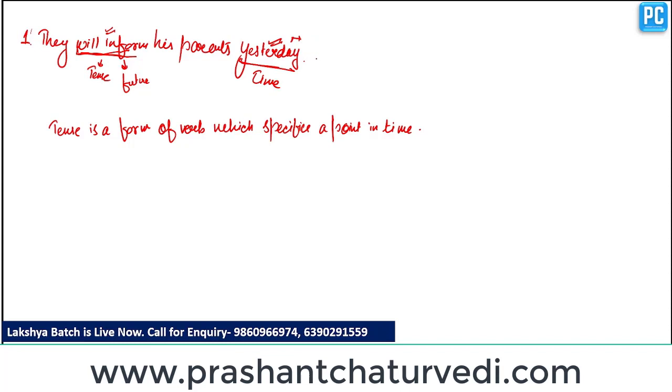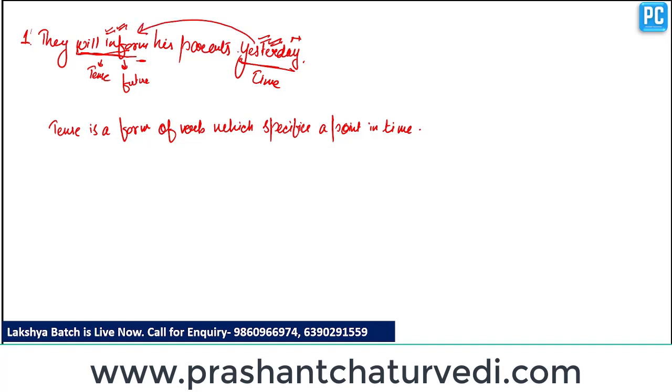Clear? So this sentence is not logically right, or we can say it is not written in correct form. It is an incorrect sentence because the verb we are using is of future tense and the time given is past. We have to satisfy the verb according to the time, not the time according to the verb.